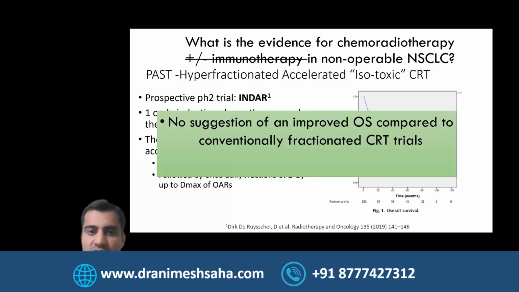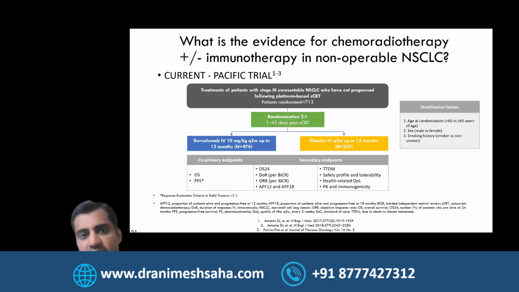So what's the summary of all this? Didn't really get better overall survival outcomes with conventional versus the other fractionated radiotherapy. So no real change in terms of outcomes by these approaches. And then we had the practice changing study with the PACIFIC trial. I think we all are well aware of this now, discussed multiple times in different meetings. We have patients who upfront are not resectable. They receive concurrent chemoradiotherapy, and they were given durva versus placebo.